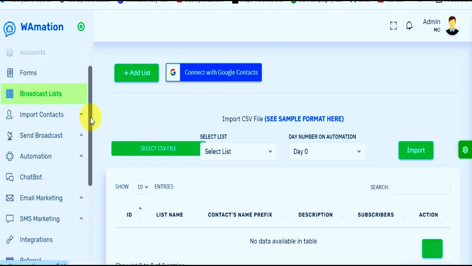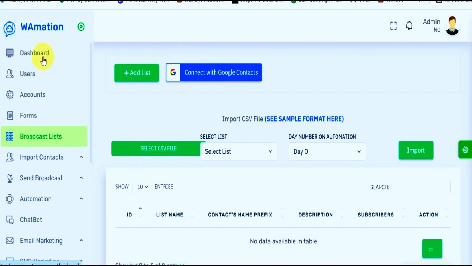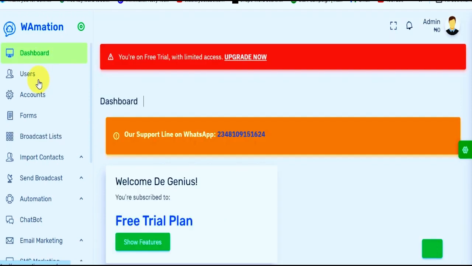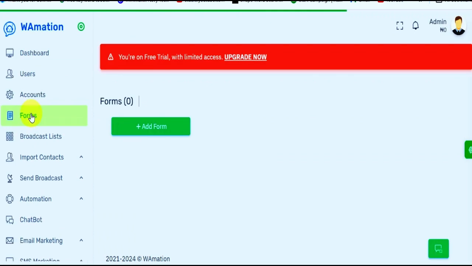At the initial stage, when you are logging into your environment, you have your dashboard, and you have provision for a free trial where you can give it a try to see how good it is. Then you have provision for a form. This environment gives you the opportunity to create a form. For those who have an idea of a sales funnel, it's virtually the same thing. Very simple, straightforward.